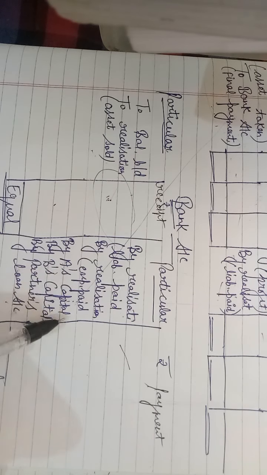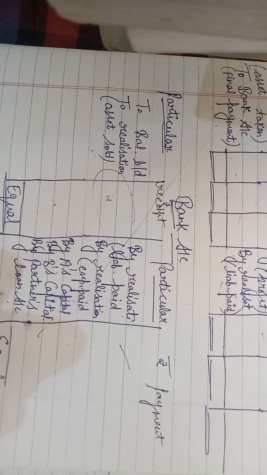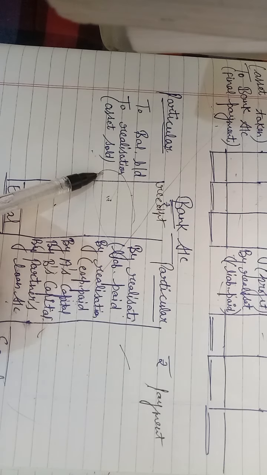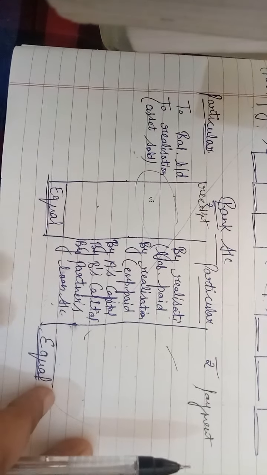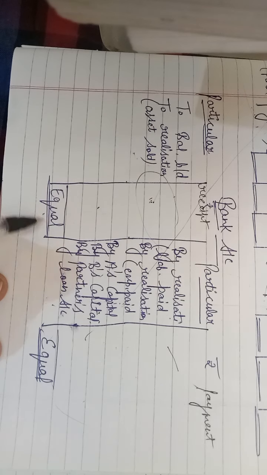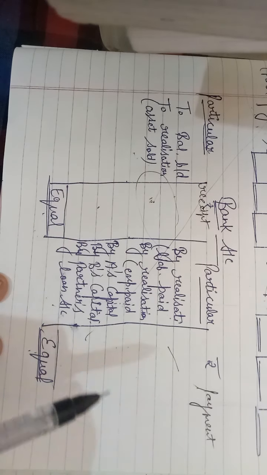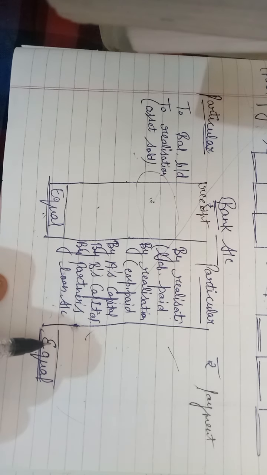Here we can write by X, by Y, by Z, and if we are also paying the partner loan, then by partner loan right over here. Payments and receipts and totals should be equal. At the end the total of the bank account should be equal. If this total is tallied, then your question is correct, otherwise there is some mistake. So you can check the accuracy of your question through your bank account.